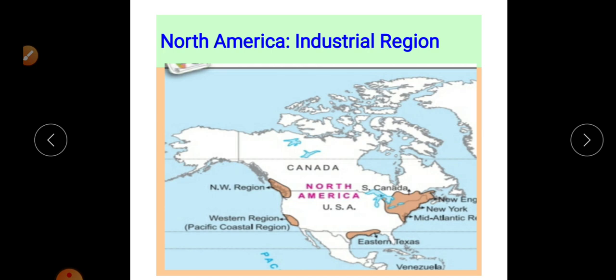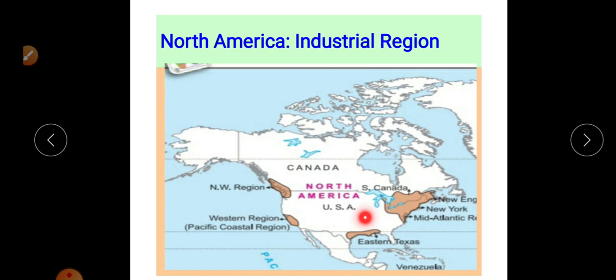Now about North America, there are physical features related to North America. There are plateaus, plains and mountains. Among them, there is the Great Plain area. The prairie region is in the middle part of USA, and towards the north in Canada there is the Great Plain region. Then the west coastal area or west boundary of North America is covered by the Rocky Mountain region.